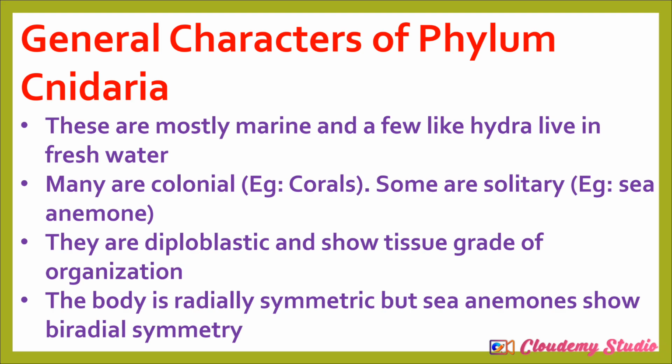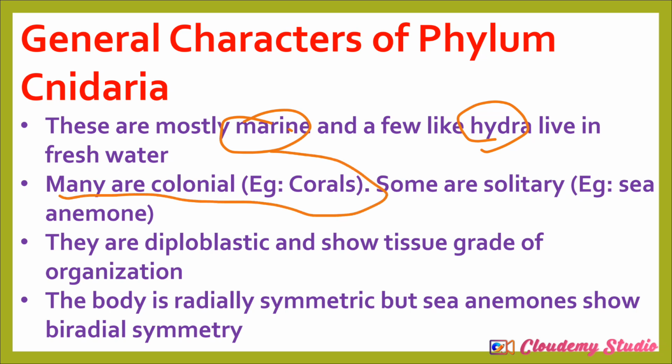General characteristics of phylum Cnidaria. They are mostly marine, with few freshwater forms like hydra. So hydra lives in freshwater, but most of them are in marine habitat. Many are colonial, e.g. corals. Corals are colonial, and few are solitary, just like sea anemones. They are diploblastic, and they show the tissue grade of organization. Hence, we can say they are in tissue level of organization.